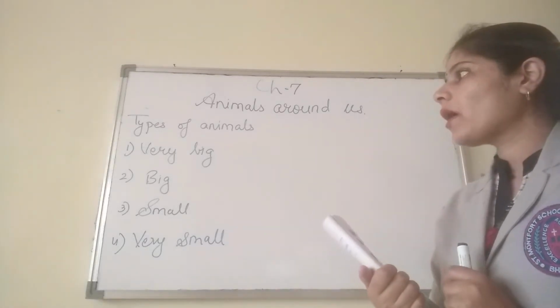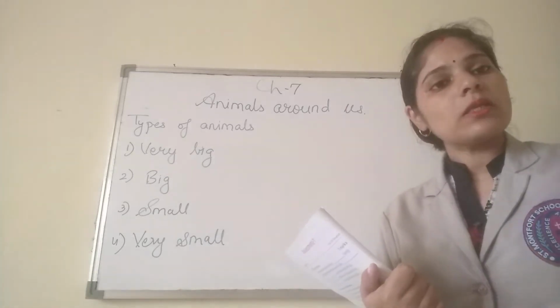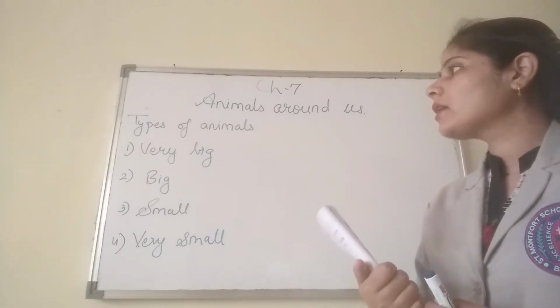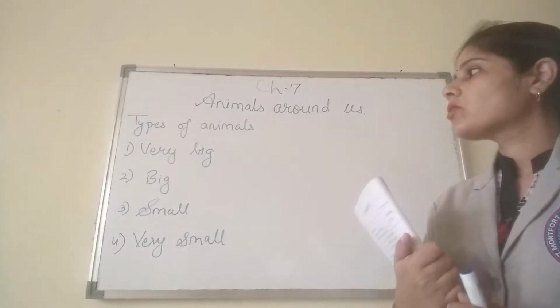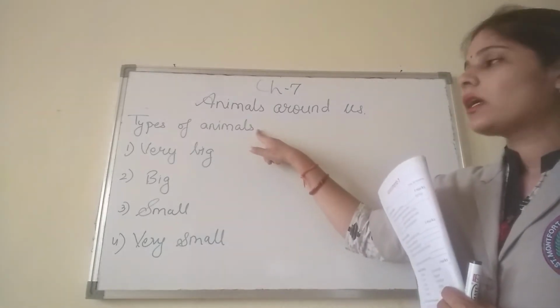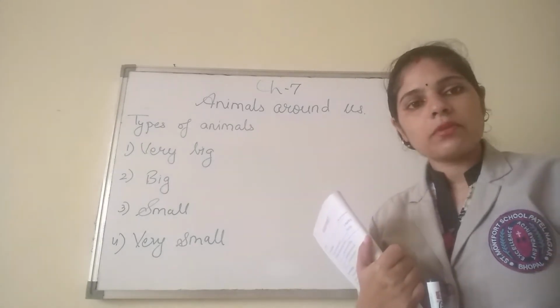When we look around, we see different kinds of animals. Some animals are small, some animals are big. So we are learning the different categories of animals. Our first topic is types of animals. We mainly have 4 types of animals.